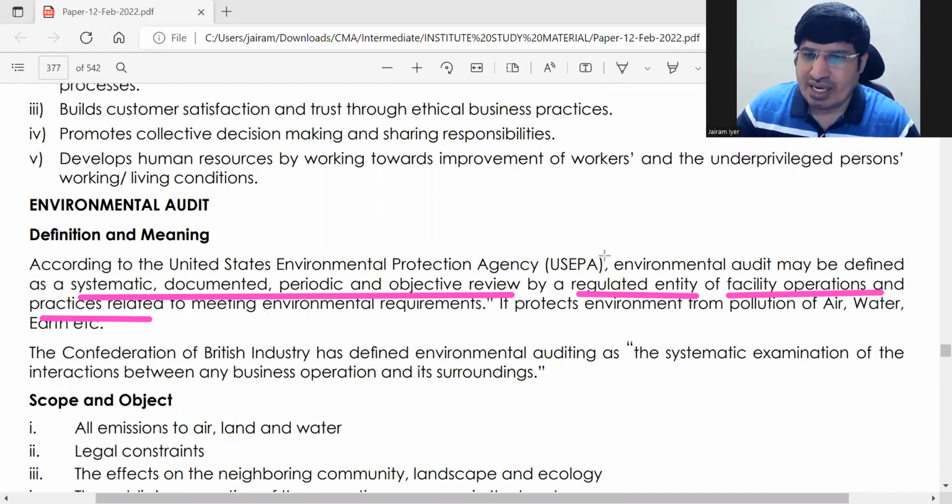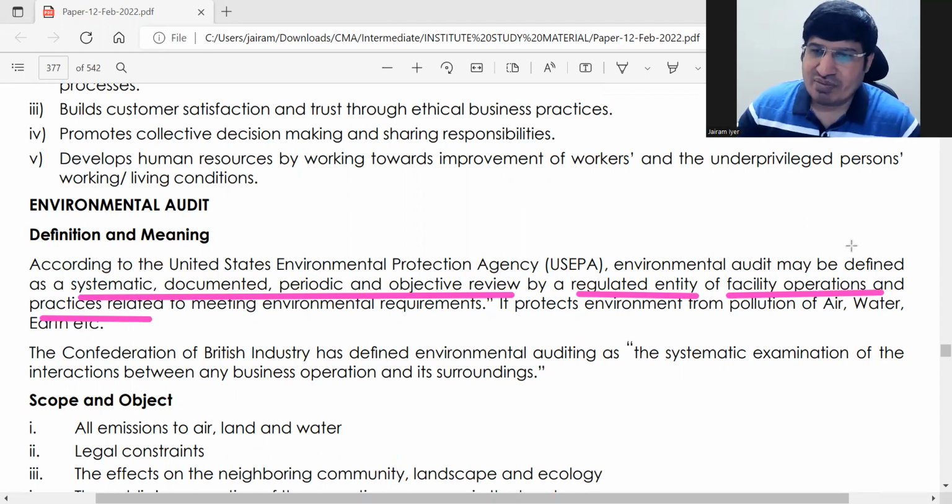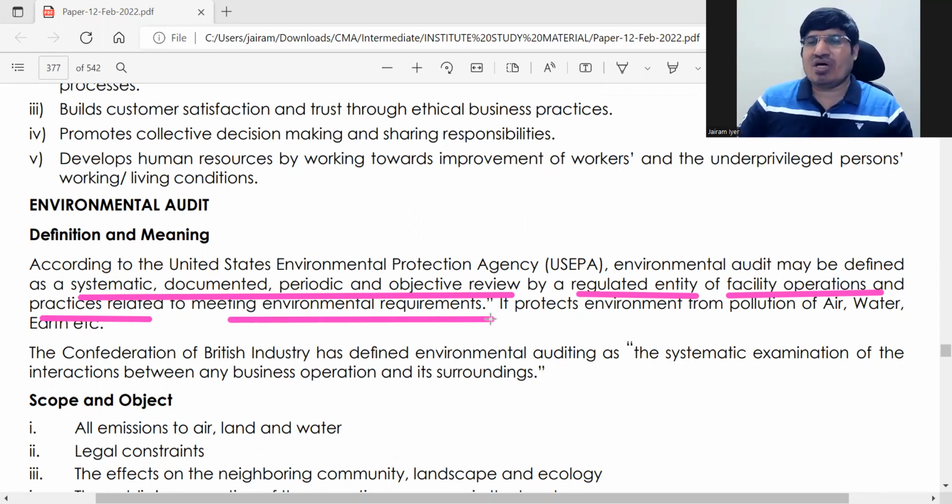What does that mean? A regulated entity, because for an environmental audit you need a regulated entity which needs to take care of the environment. So environmental audit is a systematic, documented, periodic and objective review by a regulated entity of its operations and practices related to environmental requirements. There will be many organizations which are not related to the environment. Say, a normal CA office. What can it do about the environment? Correct.